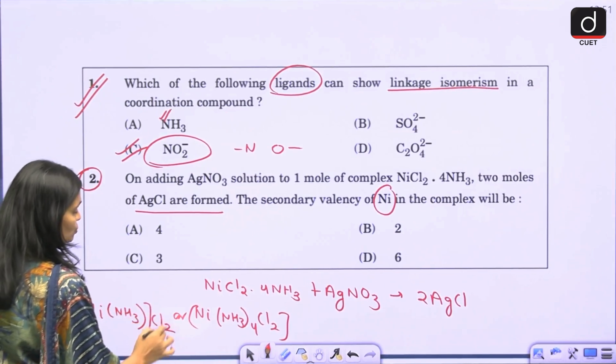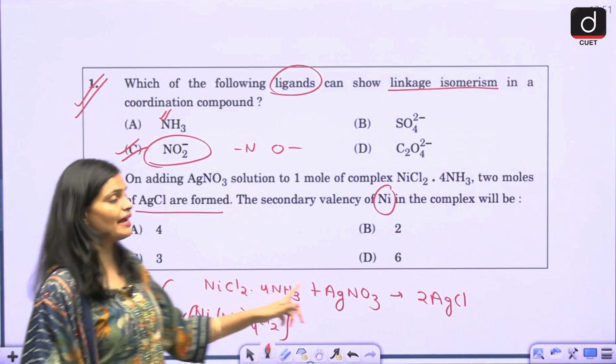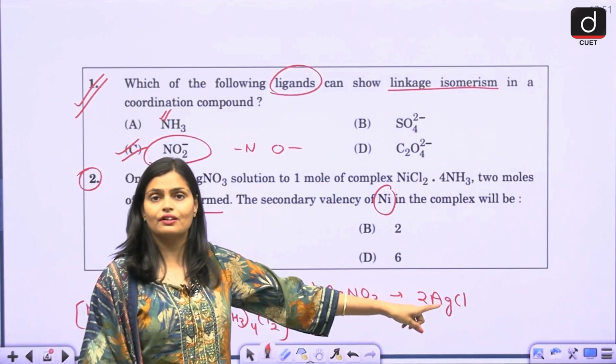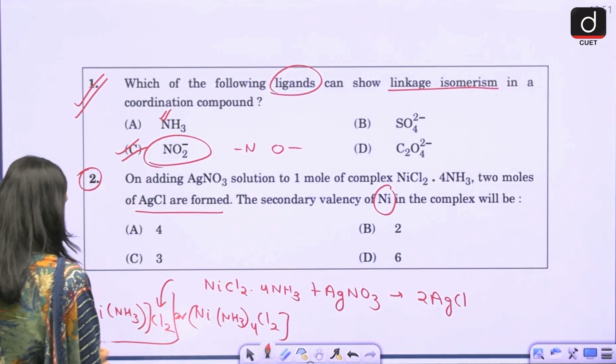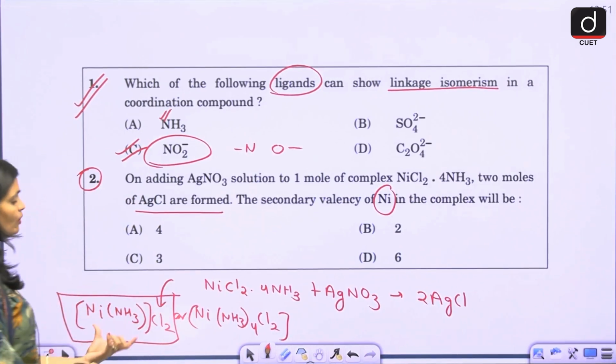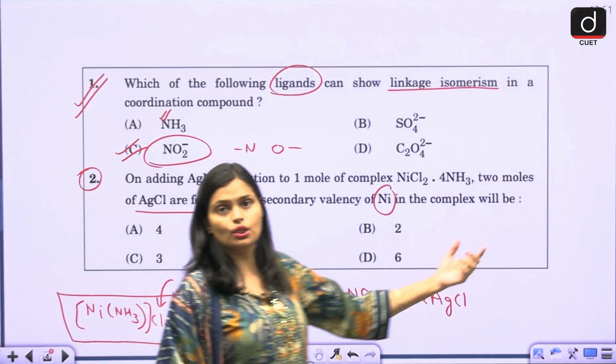Only when the Cl2 is outside can it bind with silver and give you silver chloride, right? This is how the complex looks.